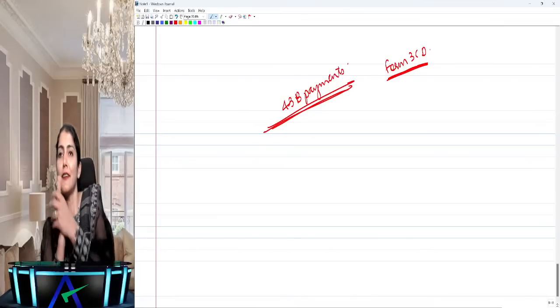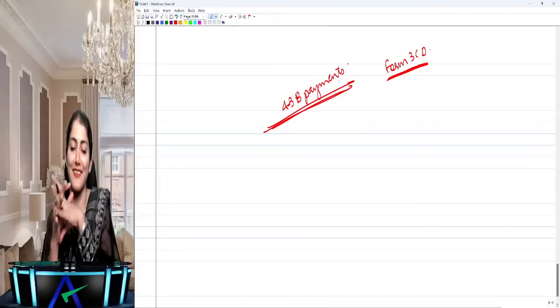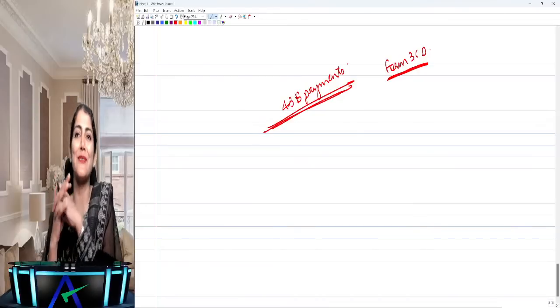Soni ji has been asking for tax audit. Yes, so yeah, put a discussion.